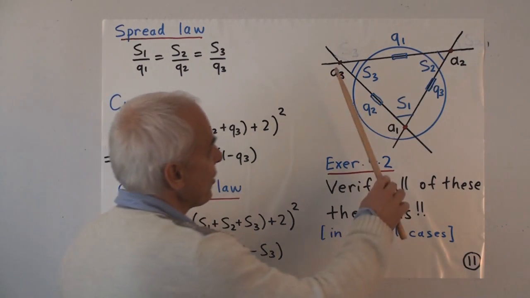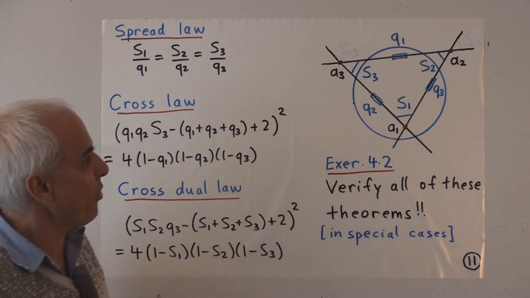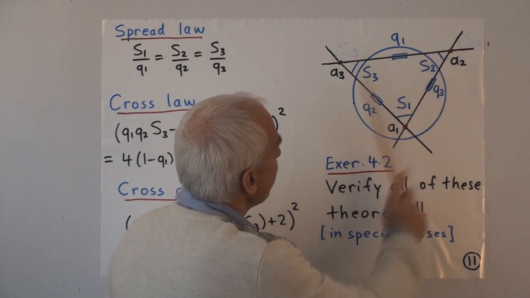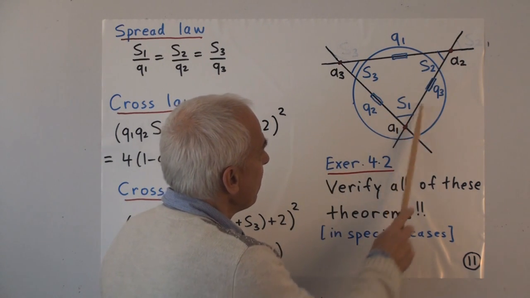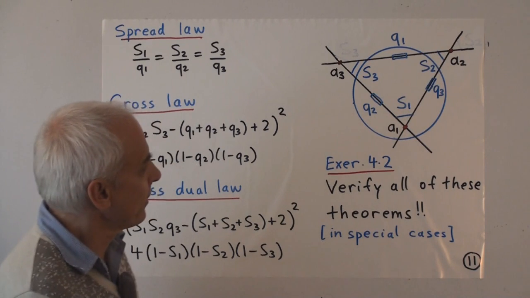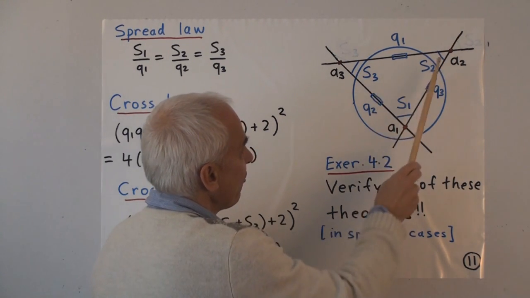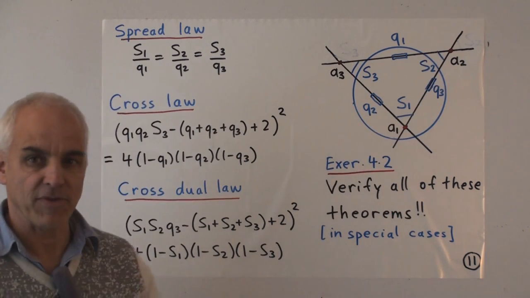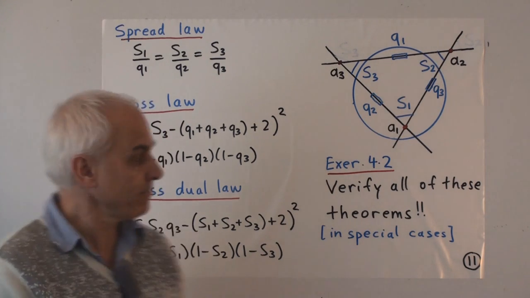So here is a triangle. A1, A2, A3 are its vertices or points. And we have various quadrances. There's Q1 between here and here, Q2 between here and here, Q3 between here and here. And we have the spread S1 here between these two lines, spread S2 here, and the spread S3 here. So we have these 6 quantities. We want to know what the relationships between them are.